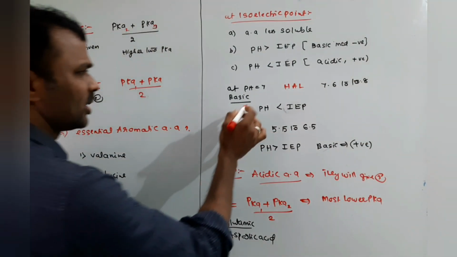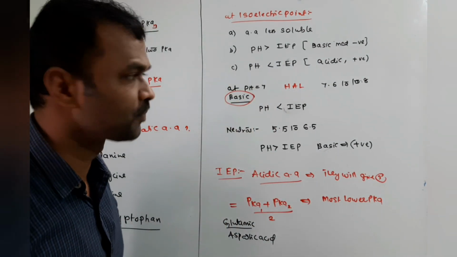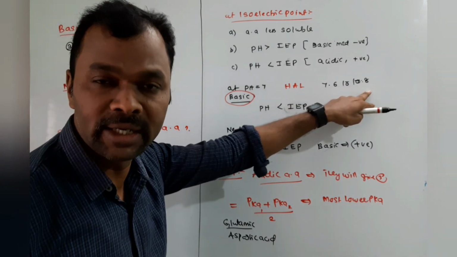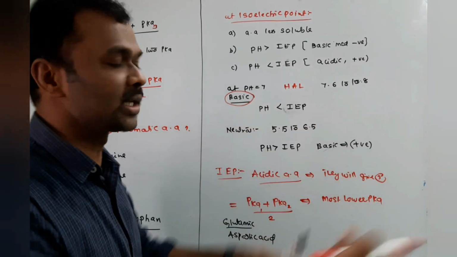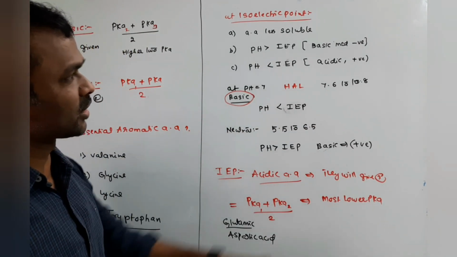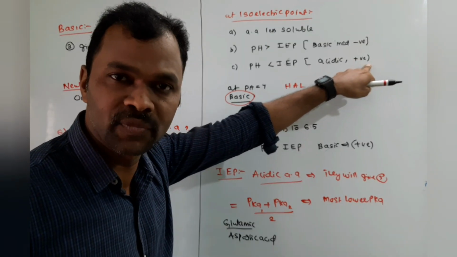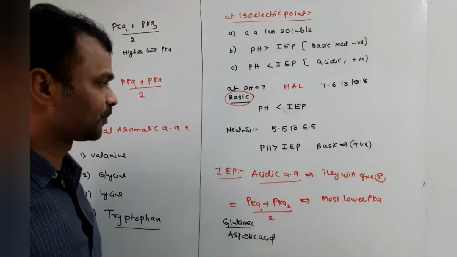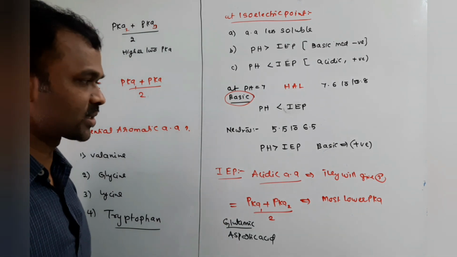So now generally for basic amino acids, I told you, the pH range will be 7.6 to 10.8. So pH is less, isoelectric point is greater. So therefore isoelectric point is greater means the medium is acidic, they will get positive charge and they will be moving towards anode.